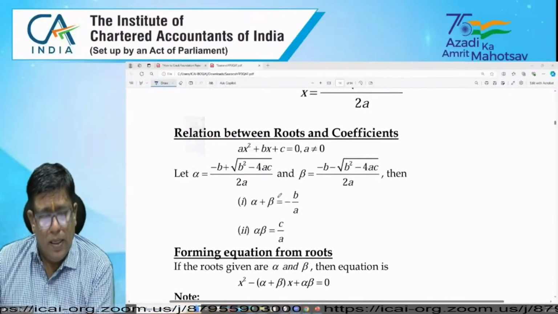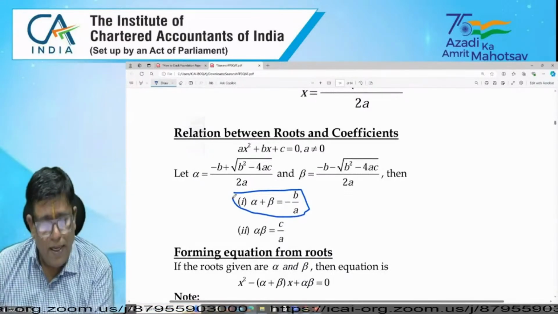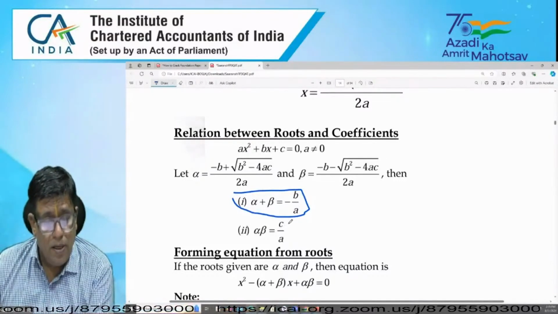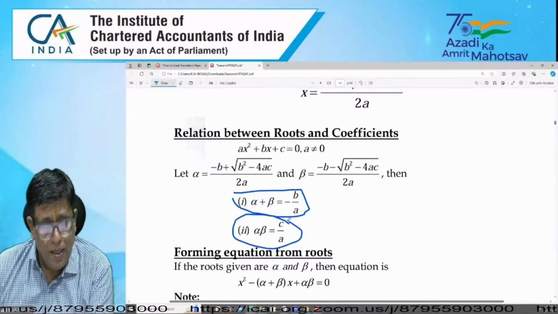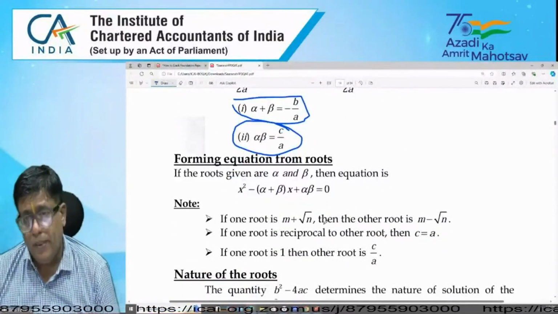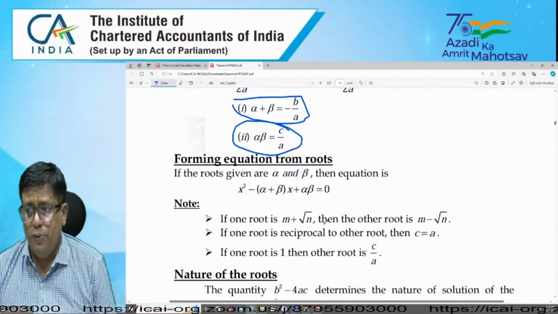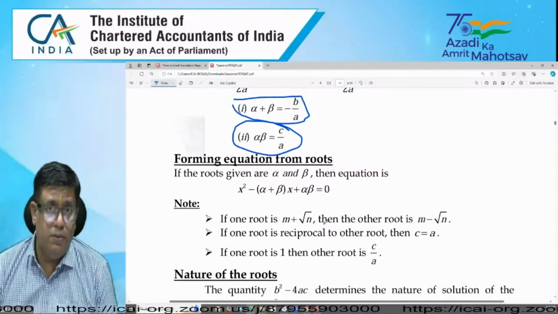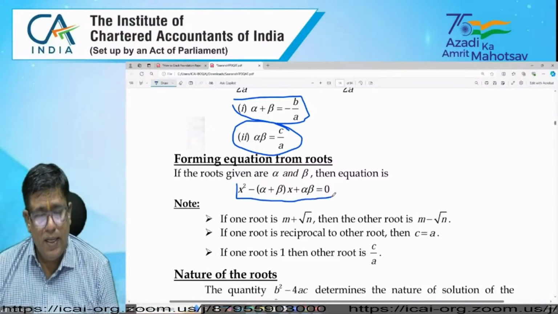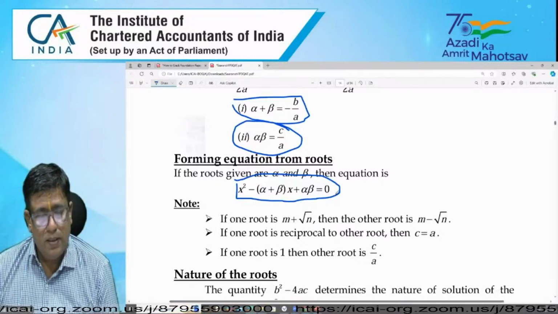And the sum of the roots is minus b by a, and the product of the roots equals c by a. And forming the equation: suppose you want to form the equation when we know the sum of the roots and the product of the roots, it can be expressed as x square minus x into sum of the roots plus product of the roots.